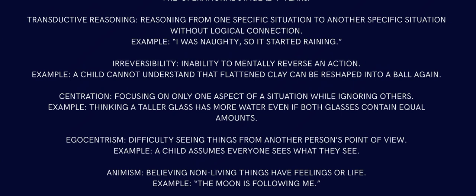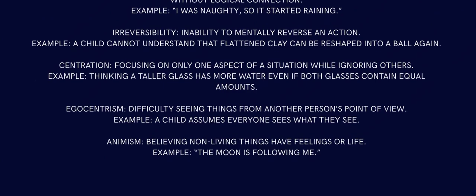Another part is centration, focusing only on one aspect of a situation while ignoring the others. We explained that earlier. Then comes egocentrism, difficulty seeing things from another person's point of view. Example: a child assumes everyone sees what they see. For example, if you are going to a shopping mall and the kid wants to buy a big toy, and you explain that the toy is meaningless and will not enter the house through the front door, but the kid still wants it and starts crying. That sort of thing is egocentric.